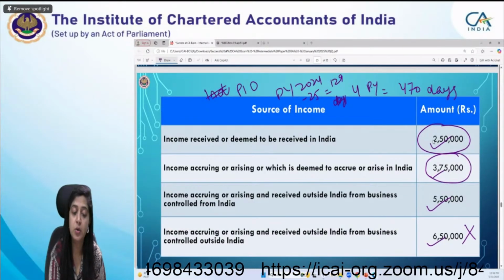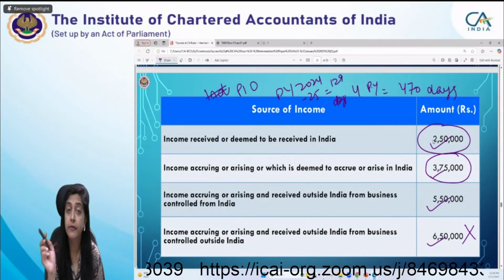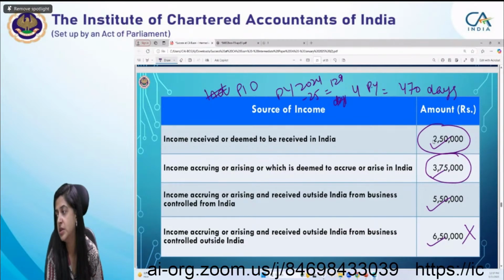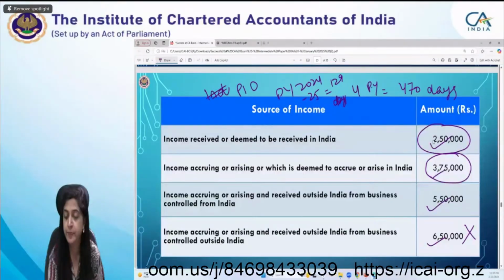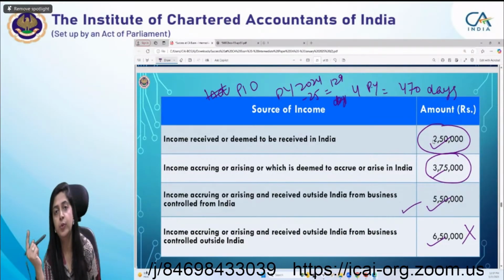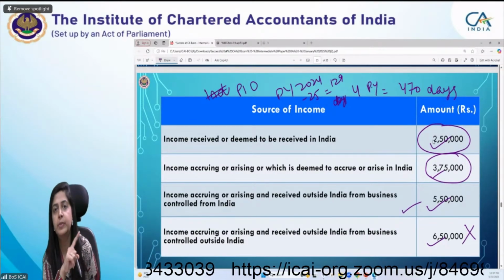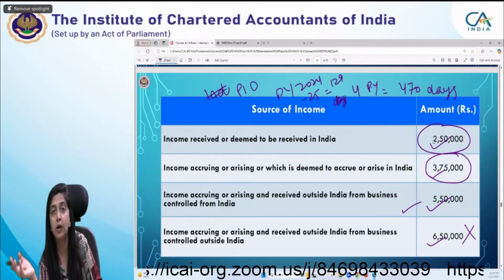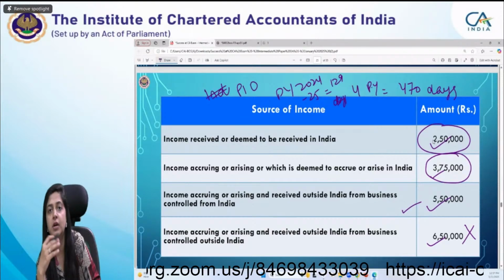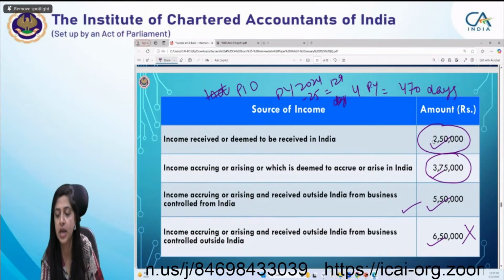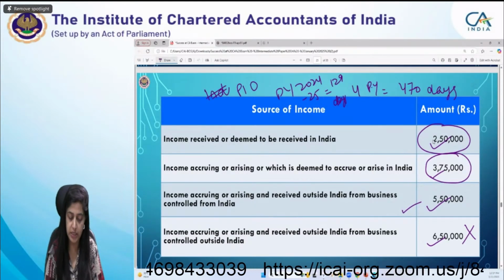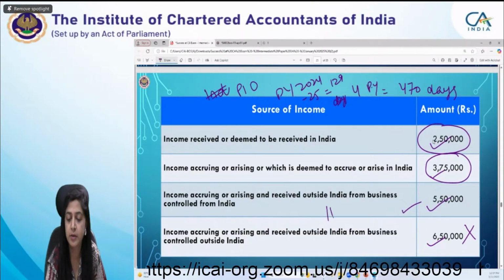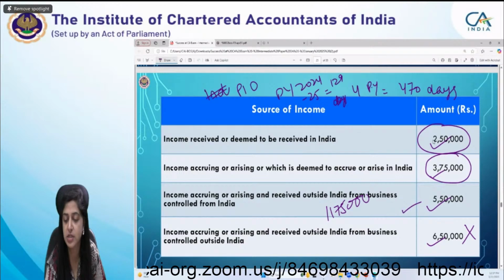Then income accrued or received outside India from business controlled from India. This is the main thing, whether I have to include this, yes or no? Yes. Because while computing this total income for the 15 lakh purpose, I have to include the income which actually accrues outside India, but from a business or profession controlled or set up in India. So this has to be included. If I add these three incomes, it will come to 11 lakh 75,000, which is less than 15 lakh.